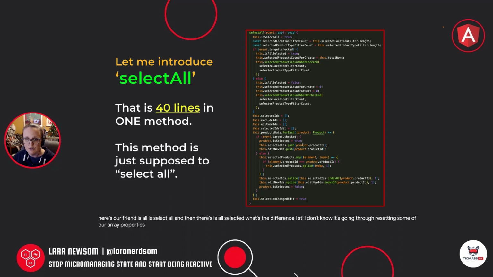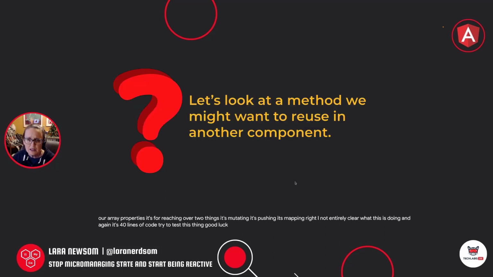It's for-eaching over things, it's mutating, it's pushing, it's mapping, right? I'm not entirely clear what this is doing. And again, it's 40 lines of code. Try to test this thing. Good luck. So let's look at a method we might want to reuse in another component.